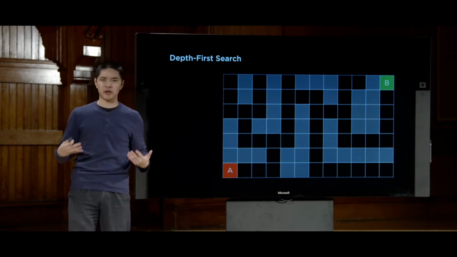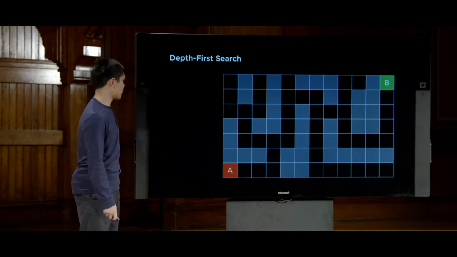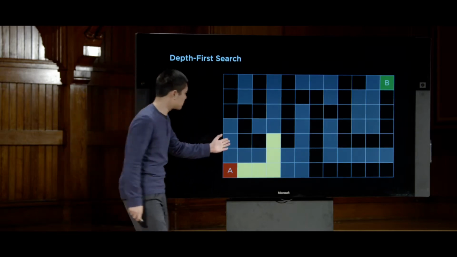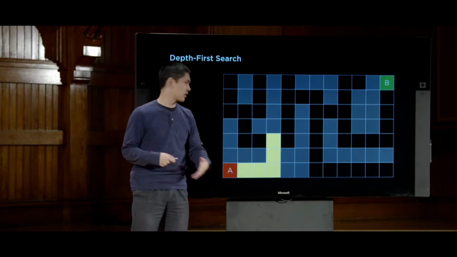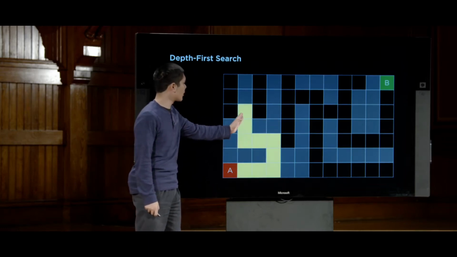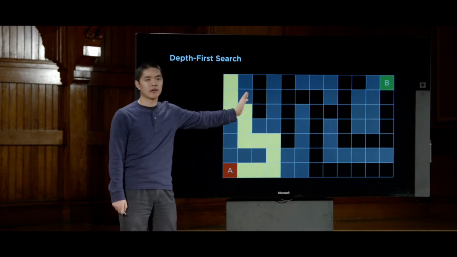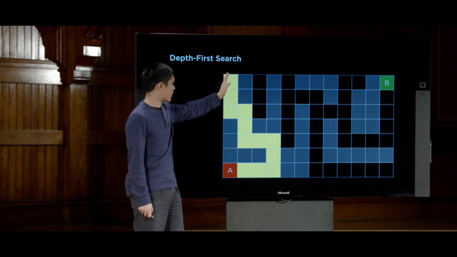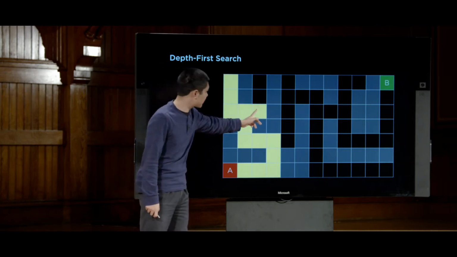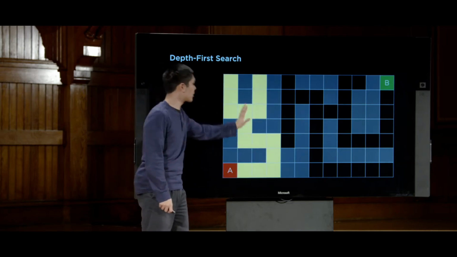What will depth-first search do in this case? Well, depth-first search will just follow one path. If it reaches a fork in the road where it has multiple different options, depth-first search is just, in this case, going to choose one. It has no real preference. But it's going to keep following one until it hits a dead end. And when it hits a dead end, depth-first search effectively goes back to the last decision point and tries the other path, fully exhausting this entire path.